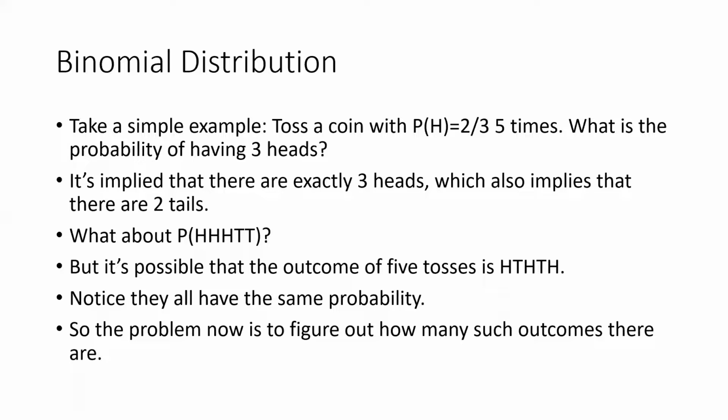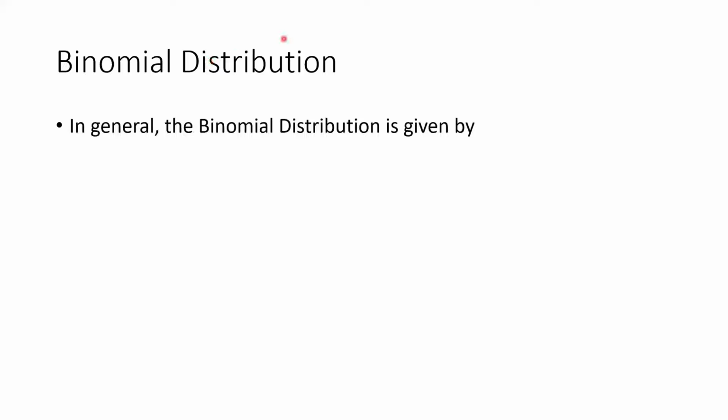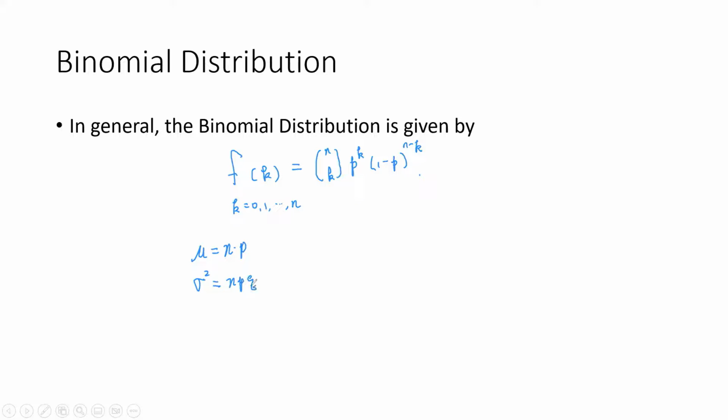All right, so the binomial distribution is given by f(k), where k is from 0, 1 to n, that equals n choose k, where C is a combination, choose k, p to the k, and (1 minus p) to the n minus k. Its parameters: we have mu to be n times p, and sigma squared, which is the variance, is npq. q is 1 minus p.